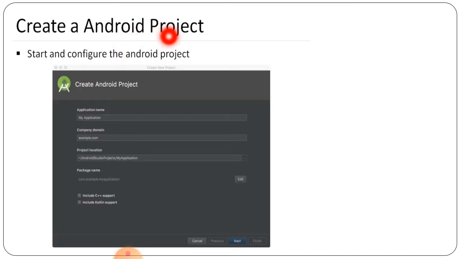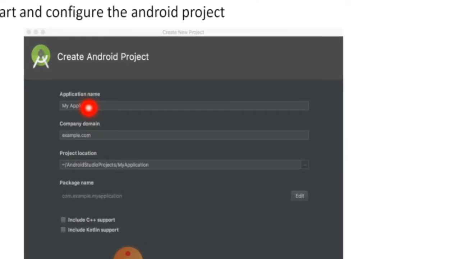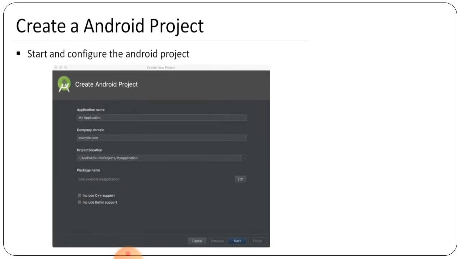So how to make any Android project? First of all we have to start and configure the Android project. So this is all about the configuration, in which the first is the application name. Here we are able to see the application name. So whatever name you want to give, then the company domain, the particular part that you want to give, that is the website name, we can say. Then the project location, here we have to see. Then the package name is here, and if you want to include any C++ or Kotlin support, then you have to tick here. So that particular part is given here. This is how to start and configure the Android project.